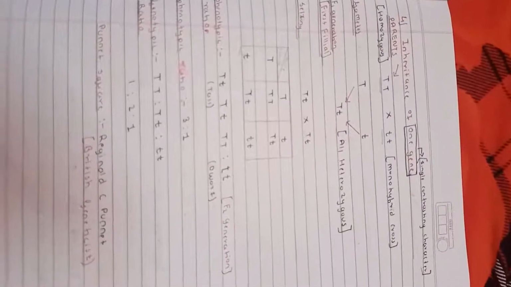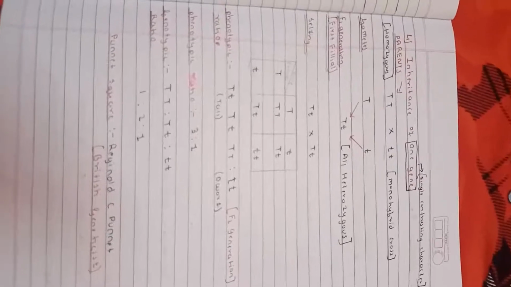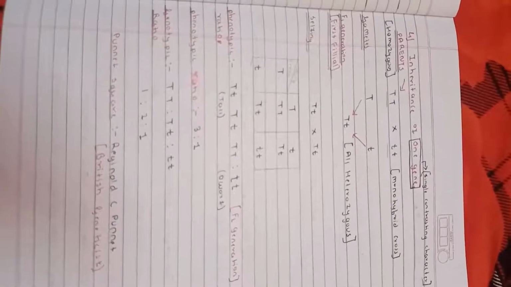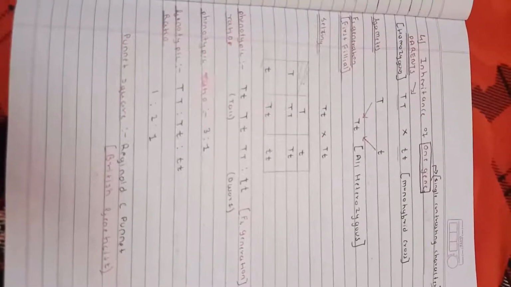We get the phenotypic ratio 3:1, that is 3 tall and 1 dwarf. The genotypic ratio is capital T capital T, capital T small t, small t small t, 1:2:1. So this is the whole monohybrid cross, inheritance of one gene, single contrasting characters.